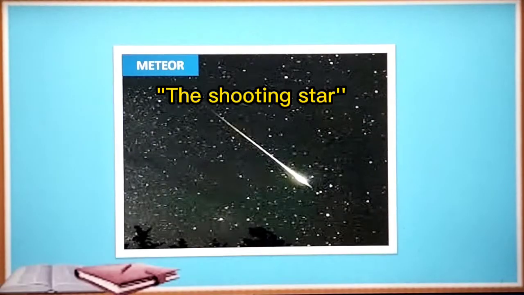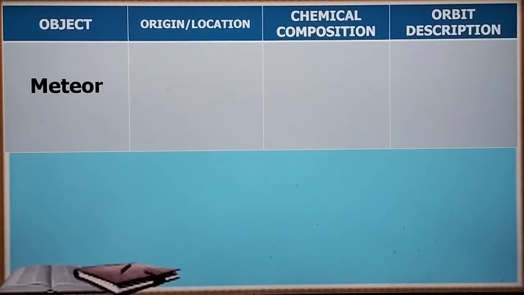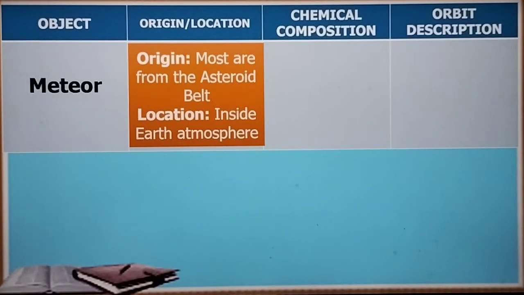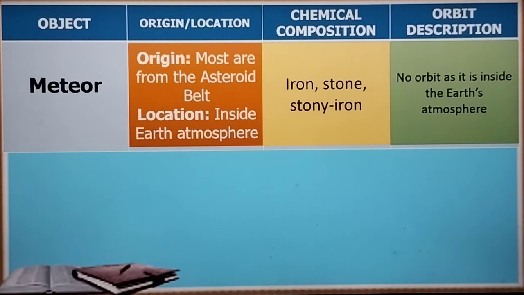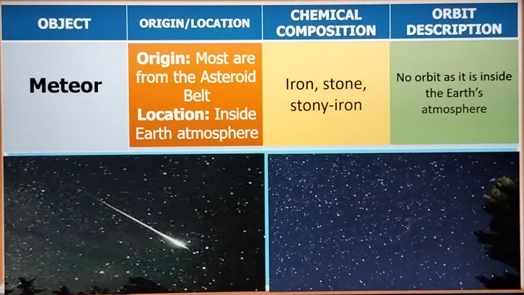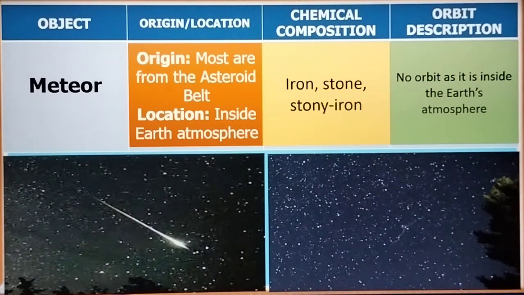Now, another near-Earth object is the meteor. Now, for meteor, in terms of origin and location, for origin, most are from the asteroid belt. Okay, malinaw yan ha. Ang pinanggalingan niya ay mula sa asteroid belt. And for the location, ang meteor is inside the Earth atmosphere. And then for chemical composition, it's composed of iron, stone, and stony iron. And then for orbit description, no orbit since it is inside the Earth atmosphere. So walang orbit yan. And then this is the pictures or motion picture of meteor.